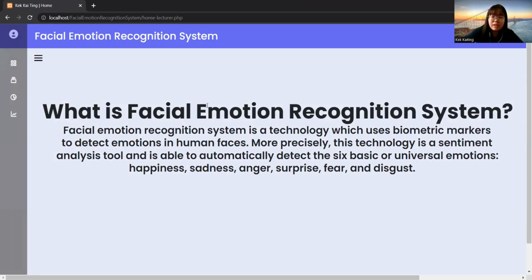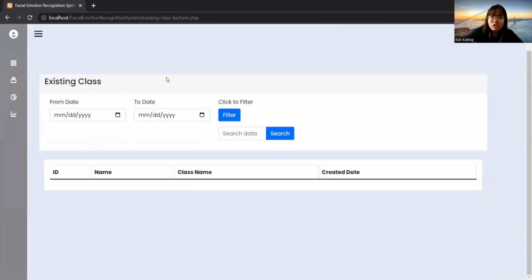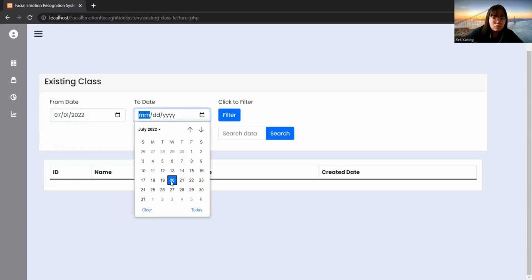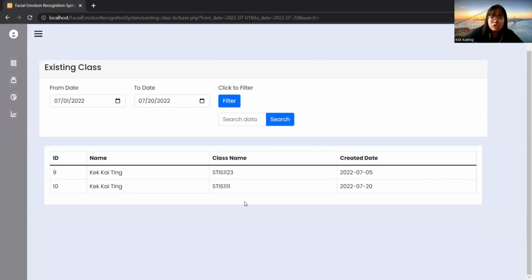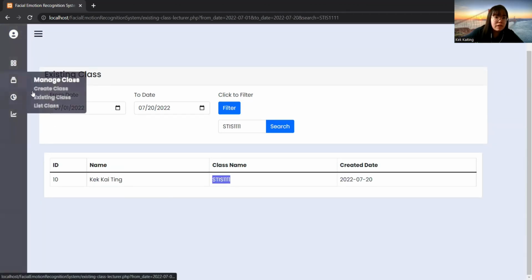If they forget which classes they have created, they can go to existing class to check. For example, for the period from the 1st of July to today, we click filter. It will show the classes they have created, for example the class STIS1111 that we just created. If the lecturer wants to search for a specific class only, they can just type in 1111 and click search, and it will show only that class name.